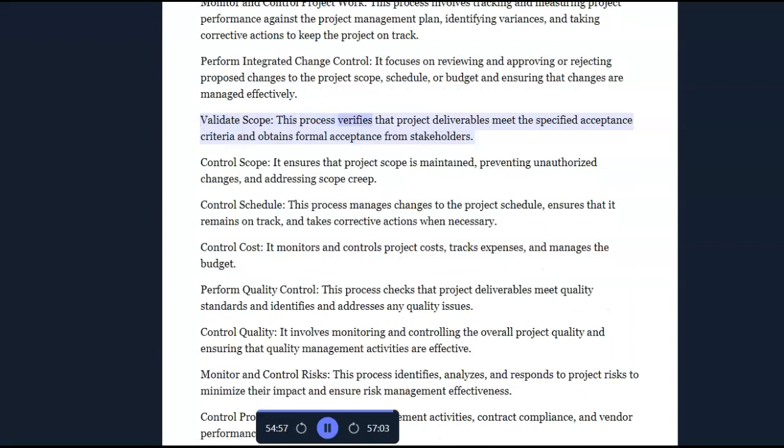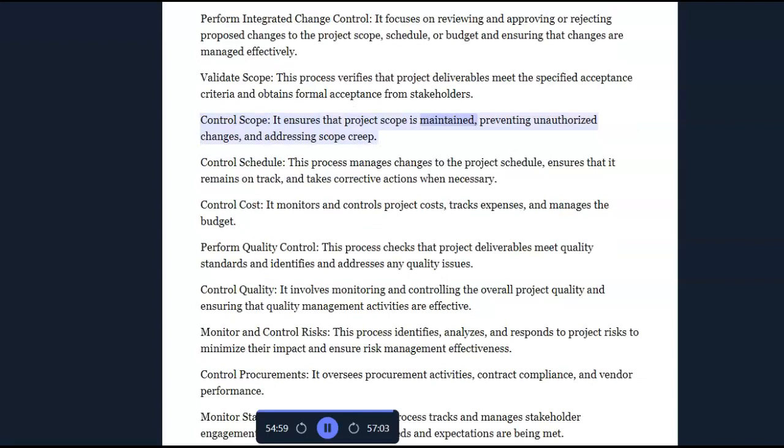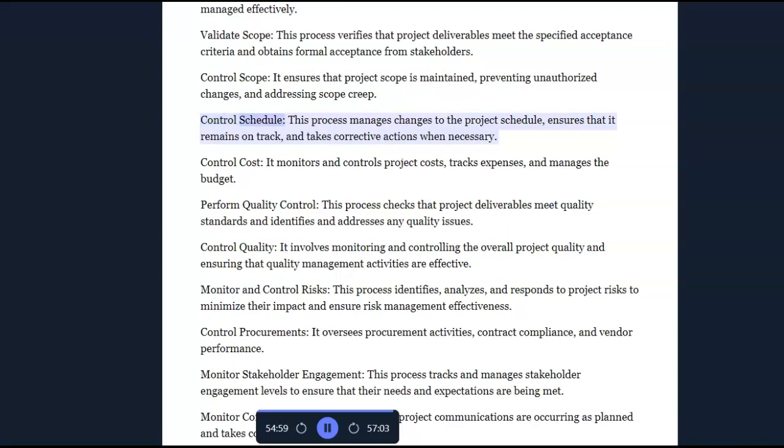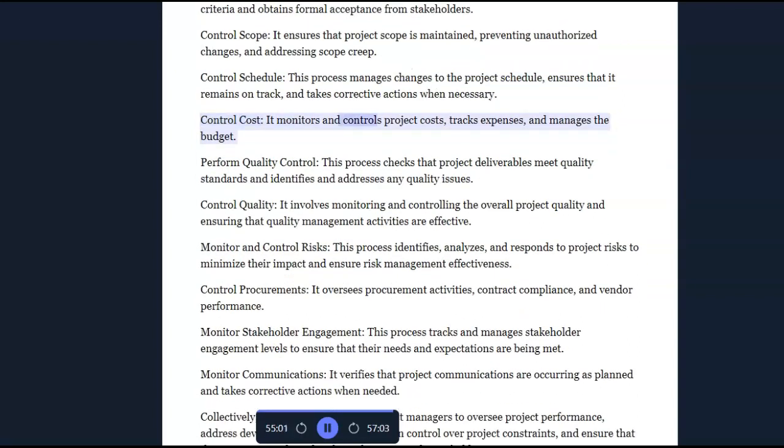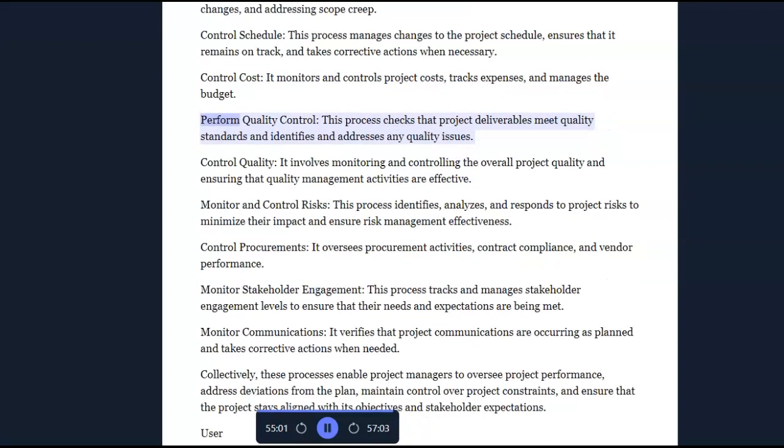Validate scope. This process verifies that project deliverables meet the specified acceptance criteria and obtains formal acceptance from stakeholders. Control scope. It ensures that project scope is maintained, preventing unauthorized changes and addressing scope creep. Control schedule. This process manages changes to the project schedule, ensures that it remains on track, and takes corrective actions when necessary. Control costs. It monitors and controls project costs, tracks expenses, and manages the budget.